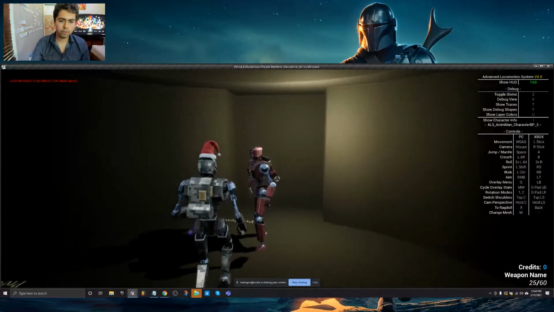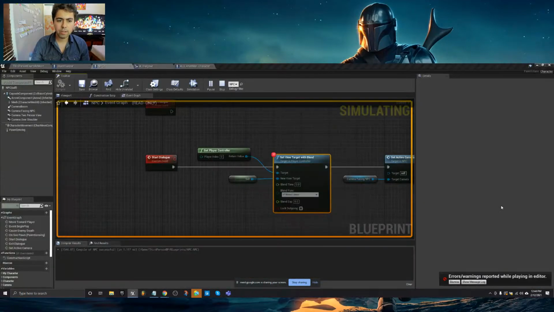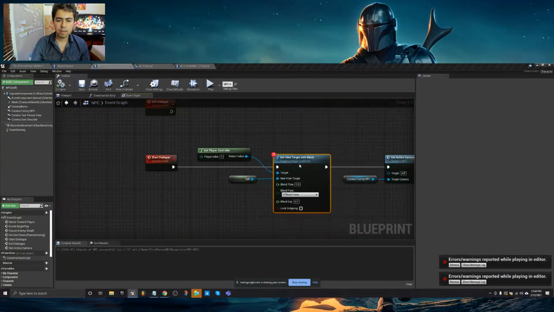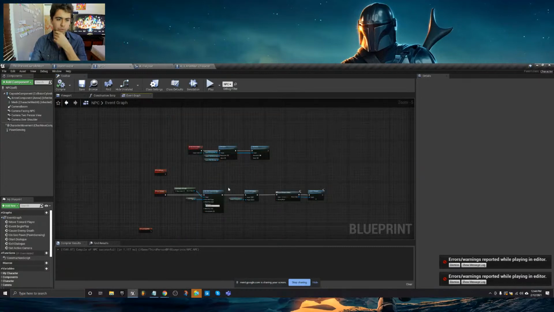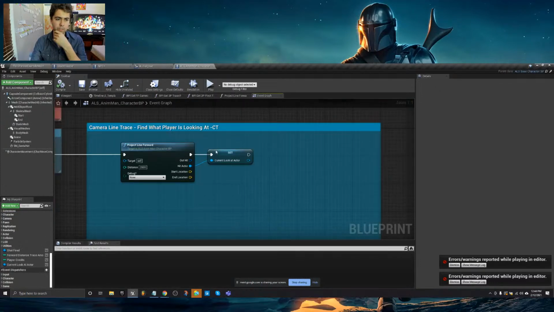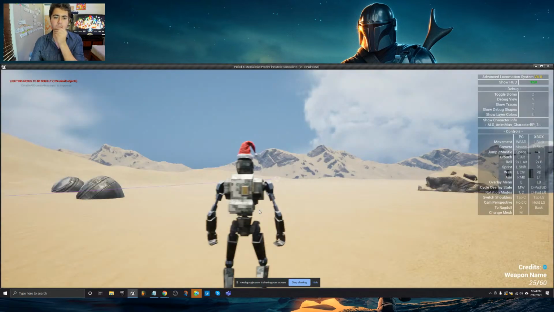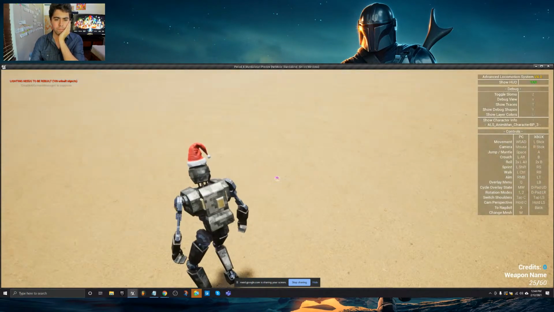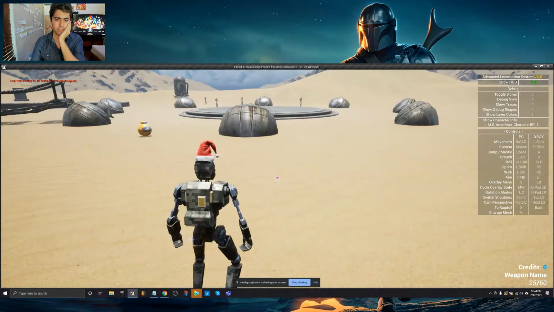All right, here we go. 3, 2, 1, bam. Yep, not freezing my game. So it's something to do with my line trace. Is my line trace tracing in the wrong direction? Remember, line traces were the bane of our existence for a hot minute there. Now we're gonna go back to our character. Let's project a line forward in space, 2000 units, debug, for 1 frame, just to make sure that it's actually coming from our crosshair, because again, we had issues with that originally. It's definitely coming from our crosshair really nicely too.